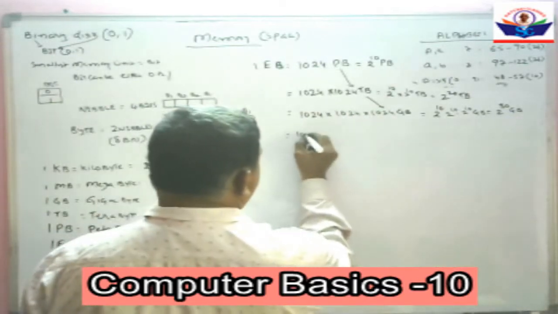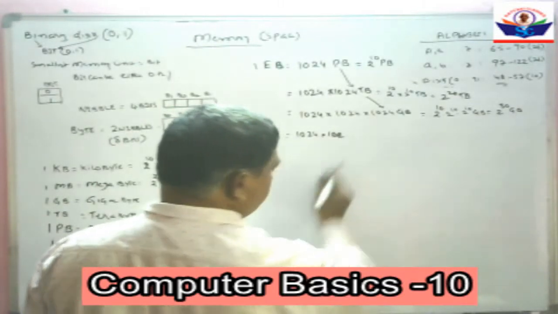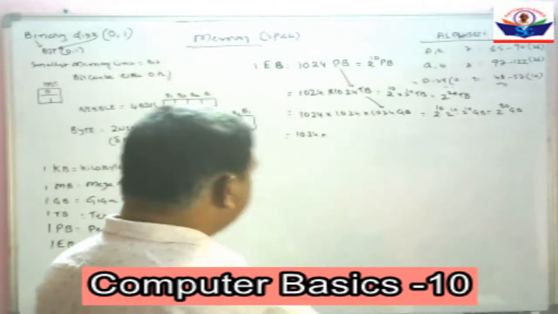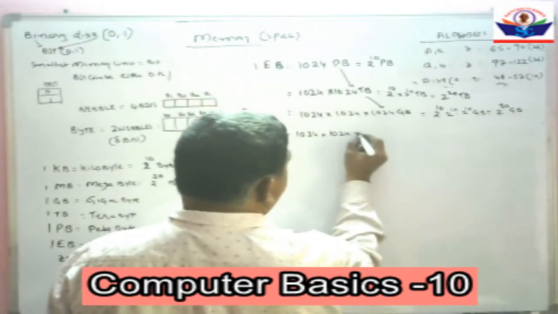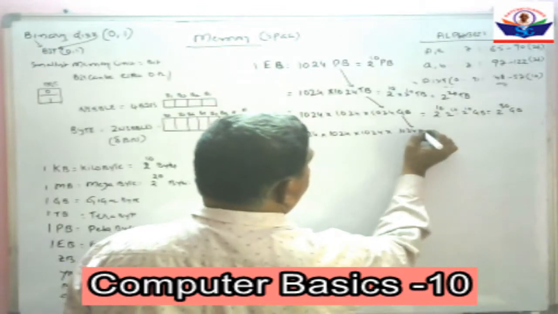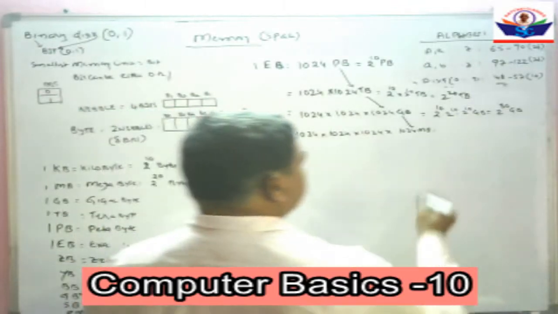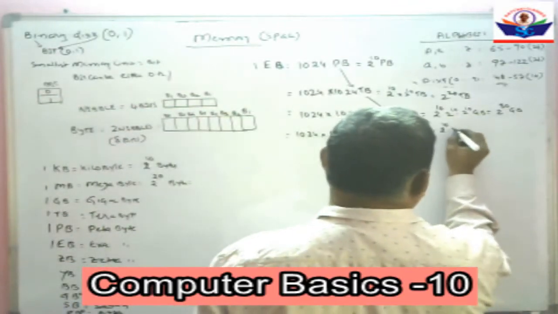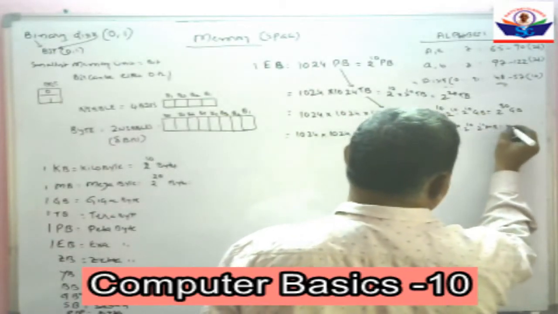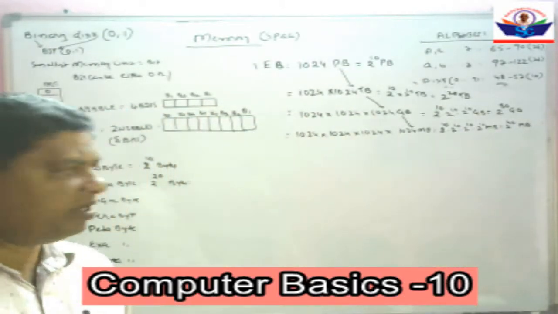That is equal to 1024 into 1024 into 1024 into 1024 MB. That is equal to 2 to the power of 10 into 2 to the power of 10 into 2 to the power of 10 into 2 to the power of 10 MB. That is equal to 2 to the power of 40 MB.